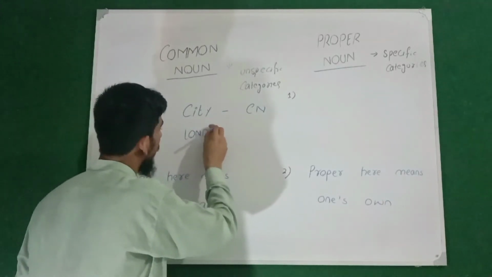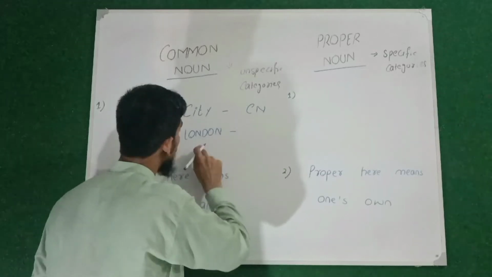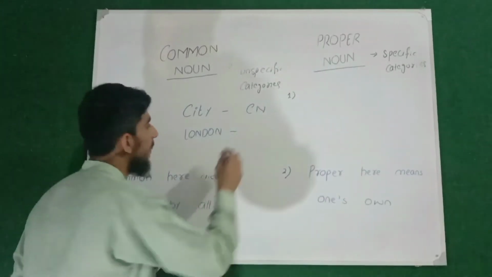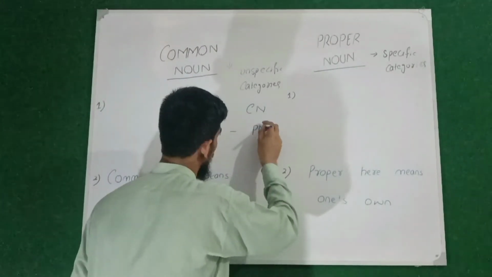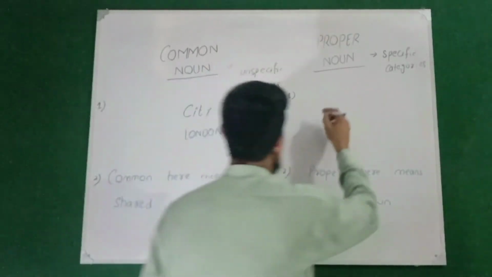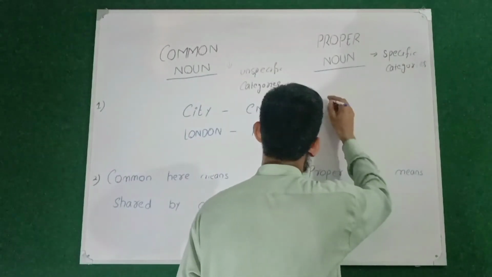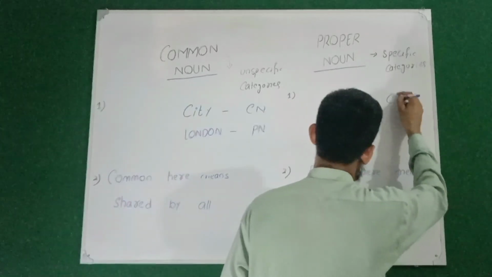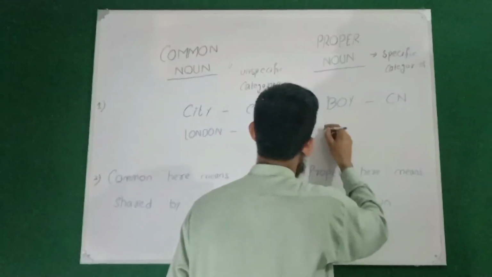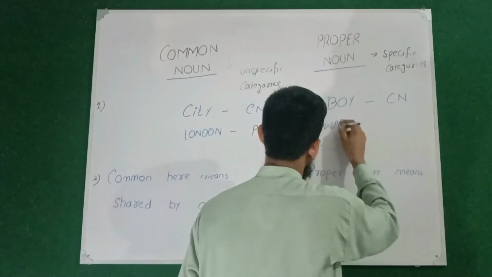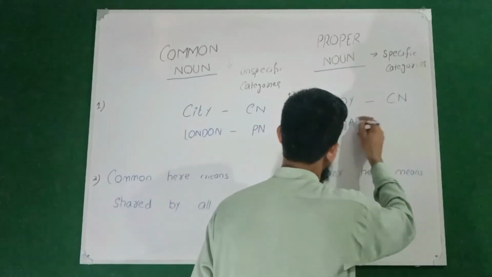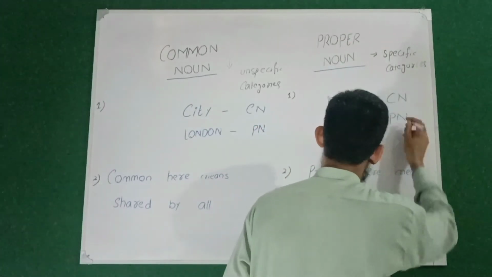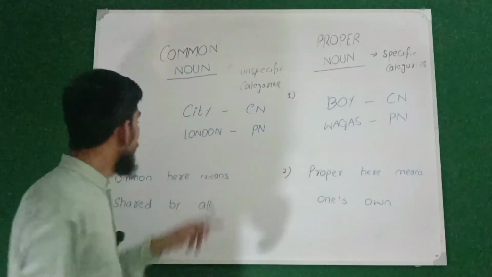So London is a city, but now it's specific, so it's basically a proper noun. Now similarly, Wakas, boy. Boy is a common noun, but Wakas is a proper noun.